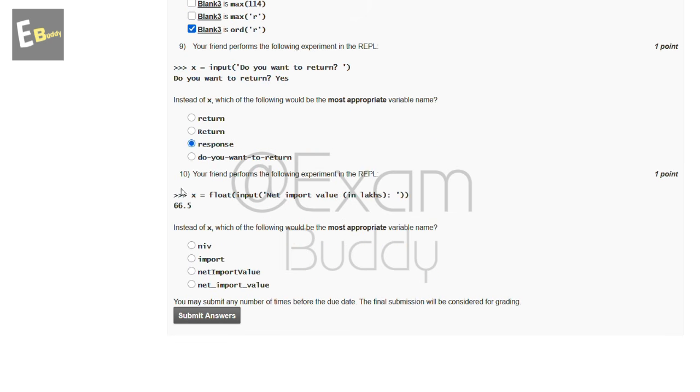Now the 10th question is: your friend performs the following experiment in the REPL. x = float(input('Net import value in lakhs: 66.5')). Instead of x, which of the following would be the most appropriate variable name? So these are the options and the answer of our 10th question is D, net_import_value.